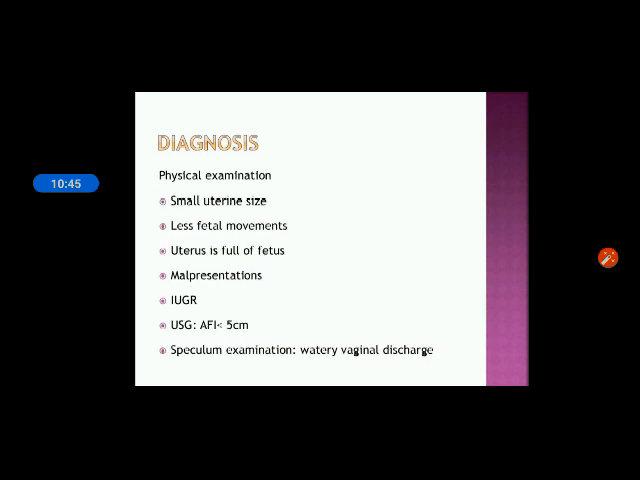The next is physical examination. In the physical examination, first is small uterine size. Whenever you are doing the physical examination in the woman, you will find a small uterine size because of the lack of amniotic fluid. Then second is less fetal movements.